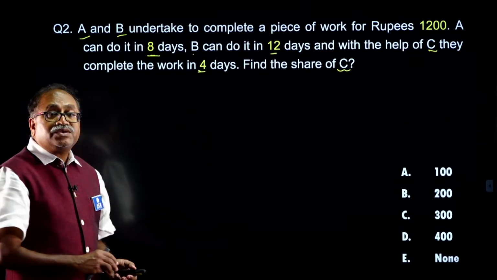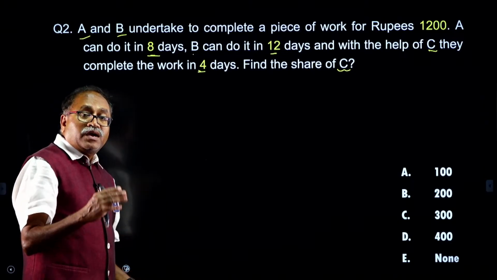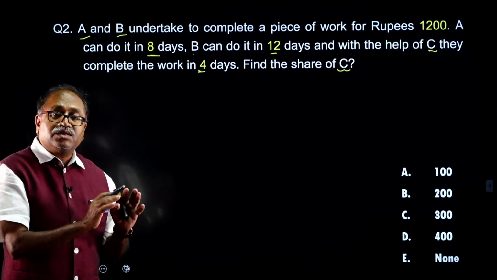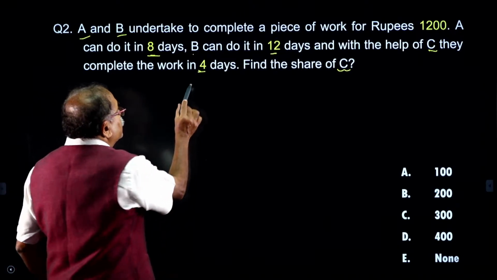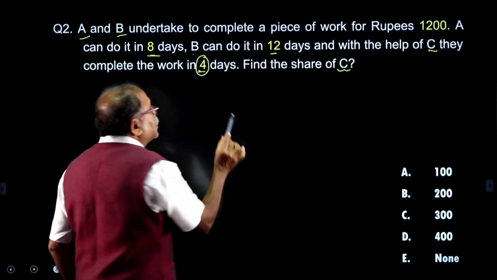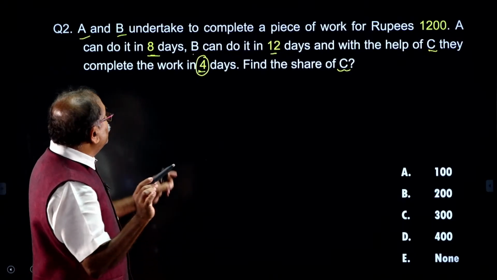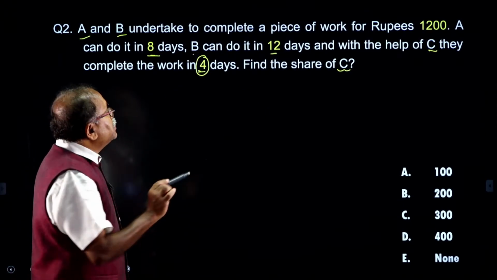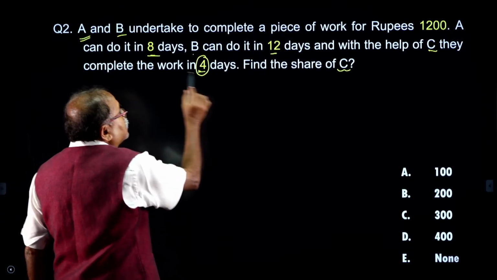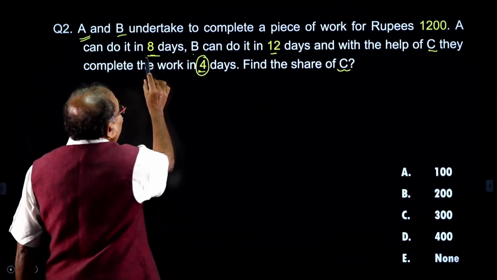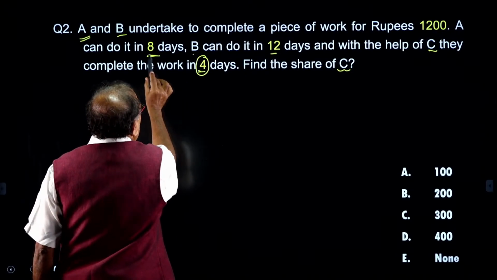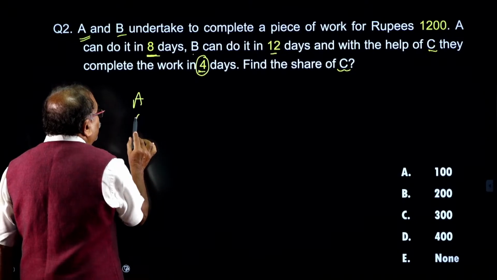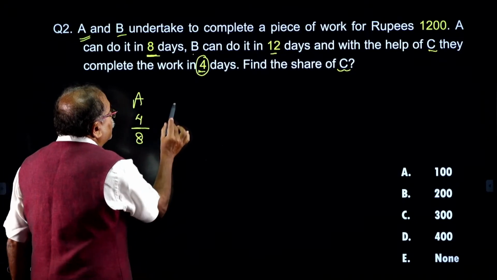Before I check the answer, I will write how to answer this question. Look at this one, this is the best way to answer this particular question. All of them work for 4 days, because with the help of C the work is completed in 4 days. So, how much work was completed by A? A can complete one work in how many days? Okay, 8 days. So, A must have completed 4 by 8 of the work in 4 days.